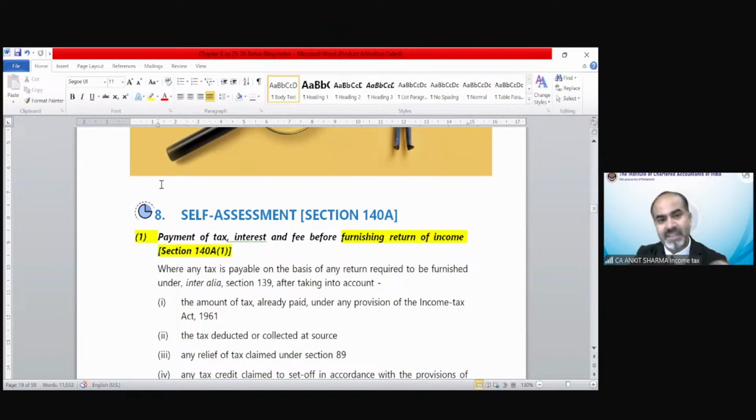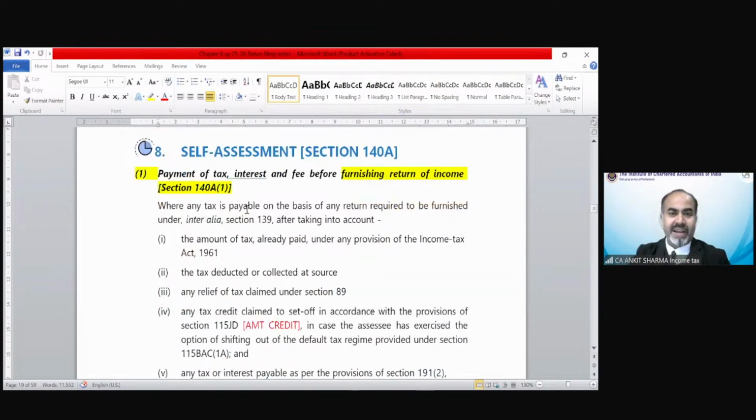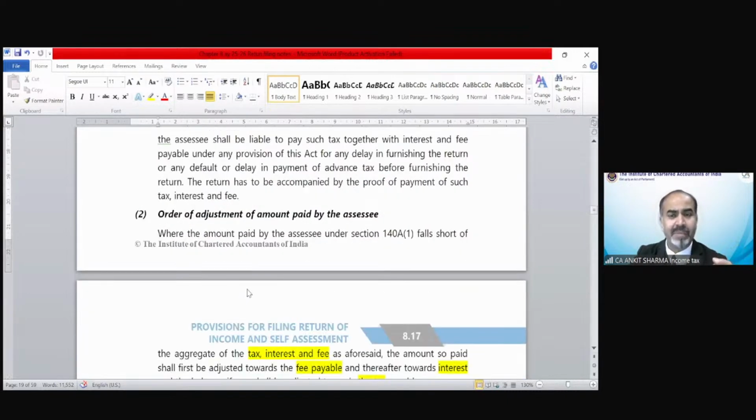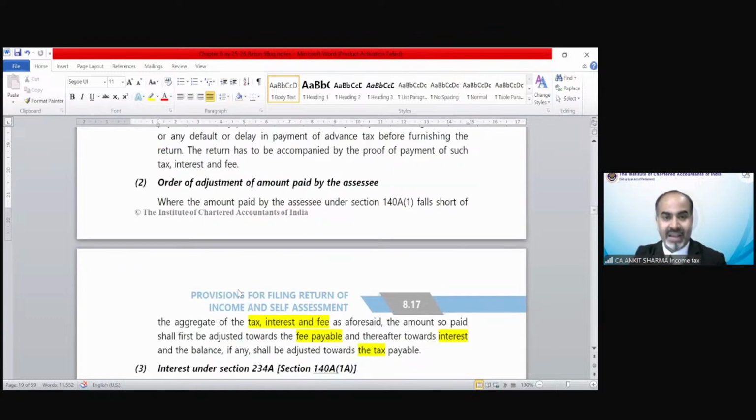part of self-assessment. So where any tax is payable on the basis of any return required to be furnished under, inter alia, section 139, after taking into account, after deducting your already paid amount of tax, TCS, TDS, AMT credit, relief, etc., the balance would be called your self-assessment tax.